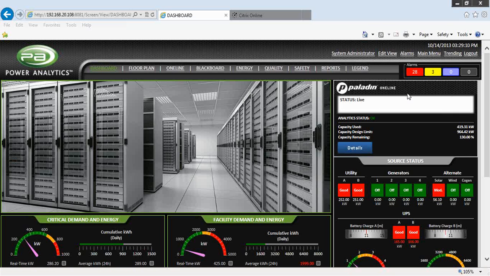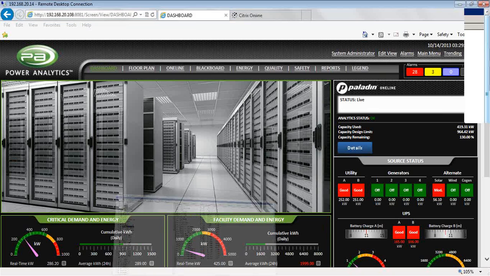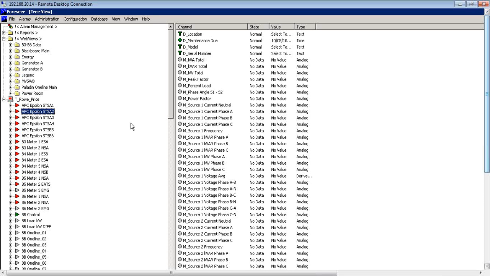Today, I would like to demonstrate our connectivity to the Eaton Foreseer data acquisition system. As you see on our screen right now, we show our typical Power Analytics dashboard view. For your Foreseer users or for Foreseer system people, you'll notice the typical Foreseer server view, given the Foreseer devices with the specific channels associated with each device.